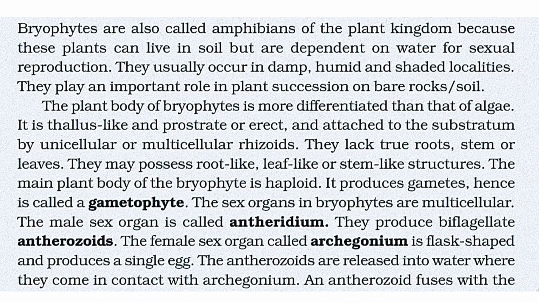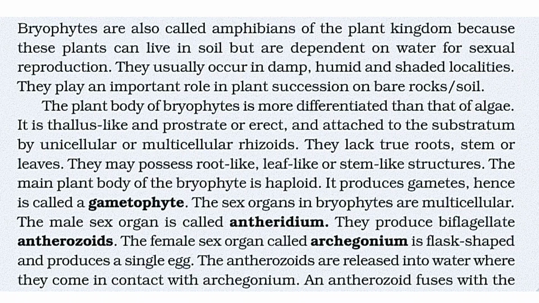The plant body of bryophytes is more differentiated than that of algae. It is thallus-like and prostrate or erect, and attached to the substratum by unicellular or multicellular rhizoids. They lack true roots, stem or leaves. They may possess root-like, leaf-like or stem-like structures. The main plant body of the bryophytes is haploid. It produces gametes, hence is called a gametophyte. The sex organs in bryophytes are multicellular.